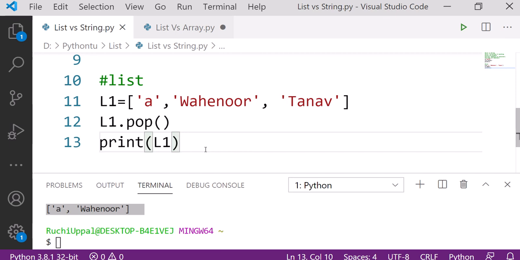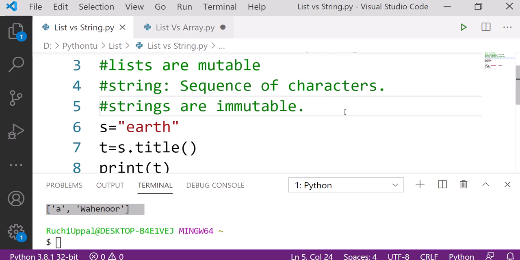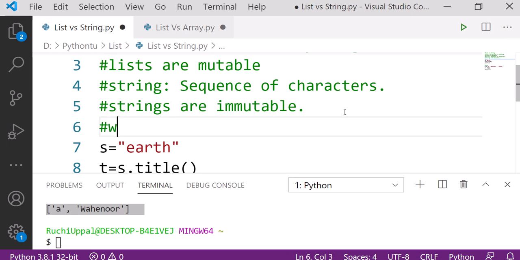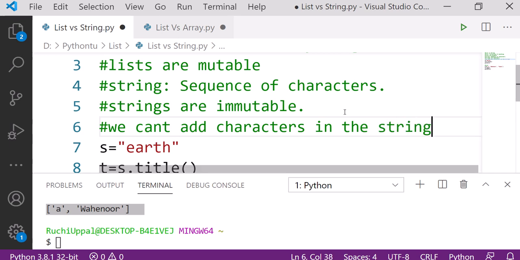We can add one more thing about strings: we cannot add characters in the existing string.